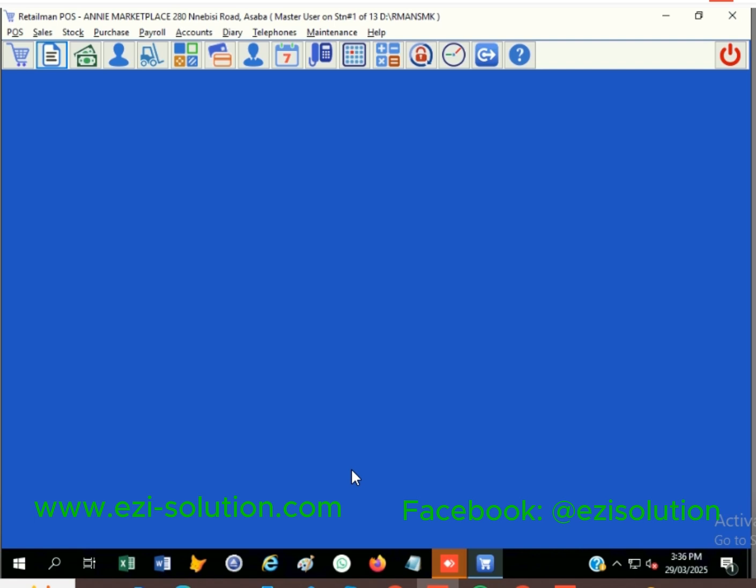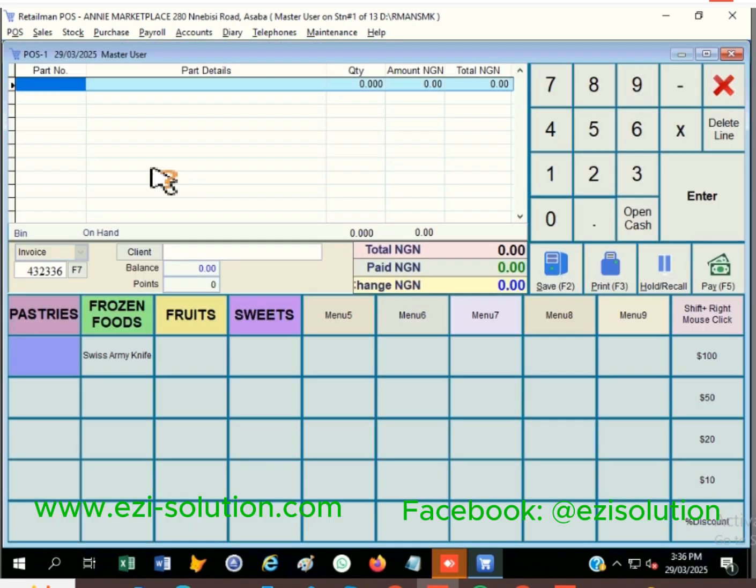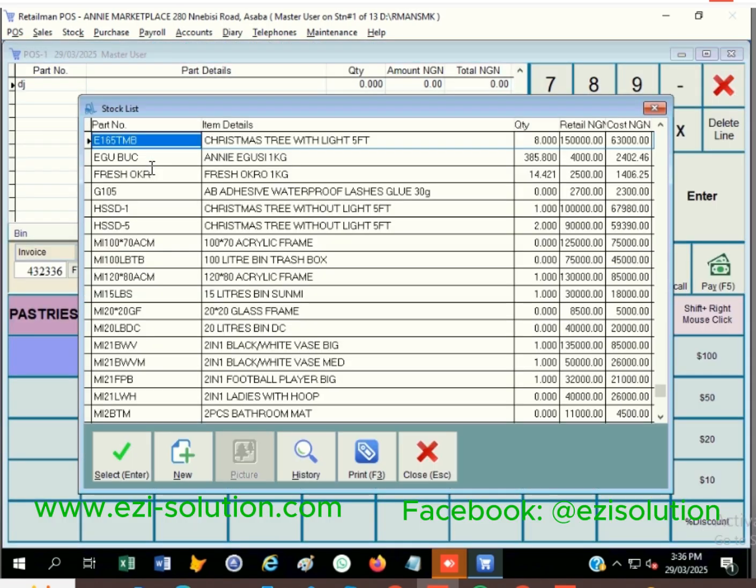Then the person will tell the customer to go and meet the particular staff, and they will sell what the customer wants. Whatever the customer wants to pick now, he can pick. If the customer picks an item of 10,000, let's say the person now comes and picks an item of 10,000. Let me look for an item.